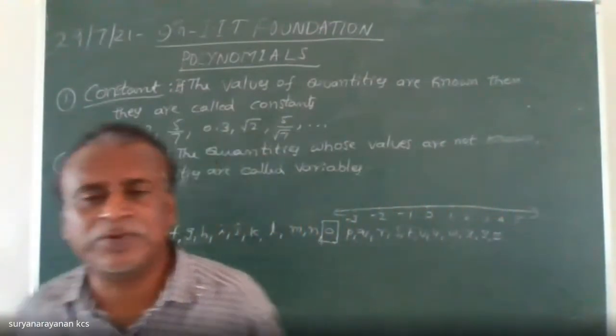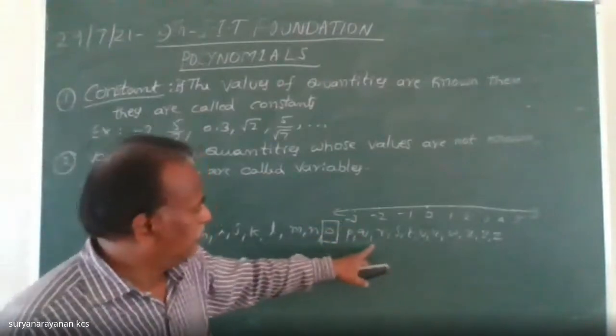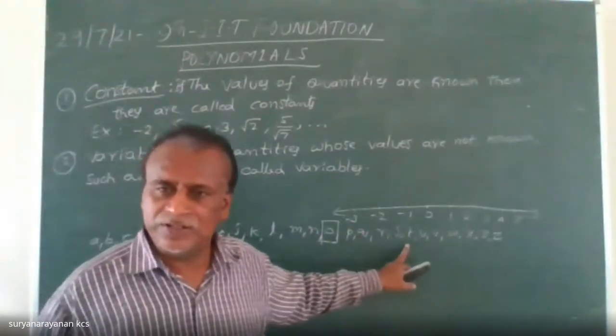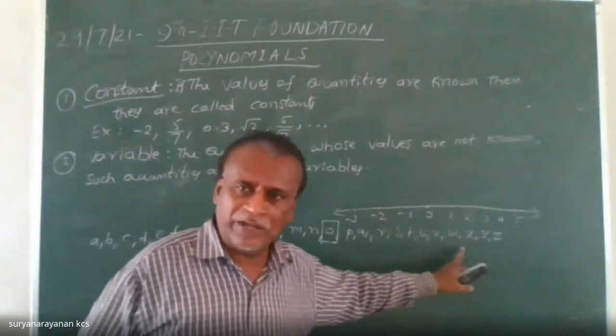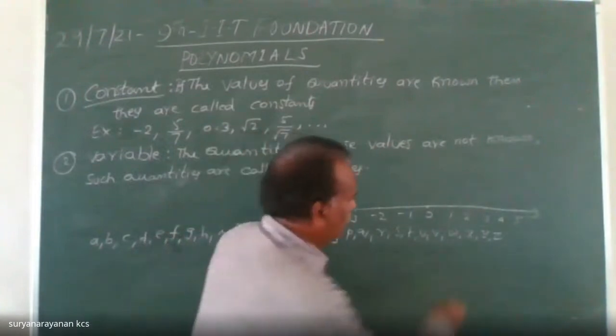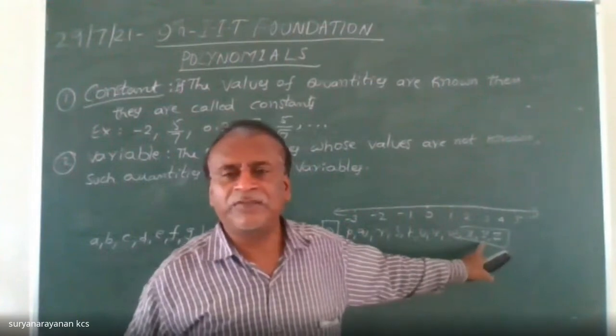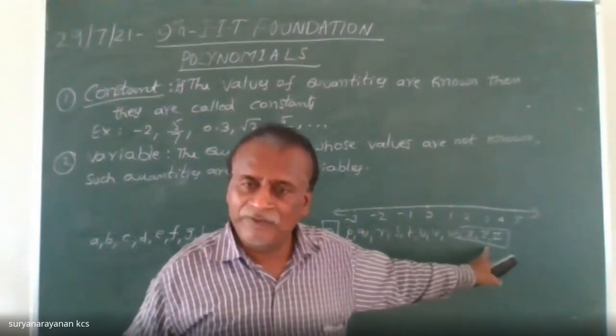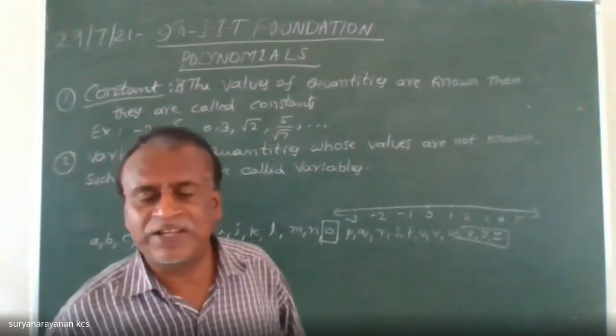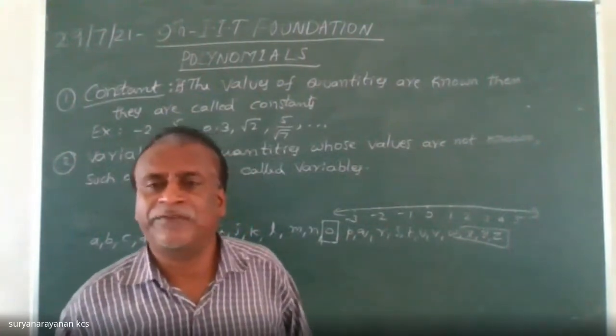To denote variables, generally we can use S also: S, T, U, V, W, X, Y, Z. Very frequently we use X, Y, Z to denote variables.